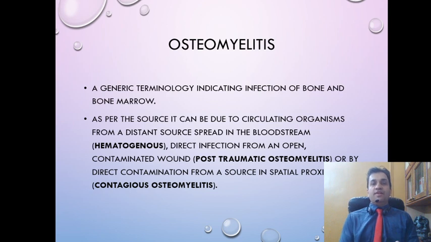As we spoke of, there is a rich vascularity and a high concentration of blood vessels. For this, there is a necessity that there should be a pre-existing septic focus in the body which is causing bacteremia or which is causing seeding of the infective material, including live microorganisms, into the bloodstream. So seeding of live microorganisms into the bloodstream and their travel into the highly perfused metaphyseal-epiphyseal region causing osteomyelitis is called hematogenous osteomyelitis. An MCQ point here is that hematogenous is the most common mode of spread of acute osteomyelitis.